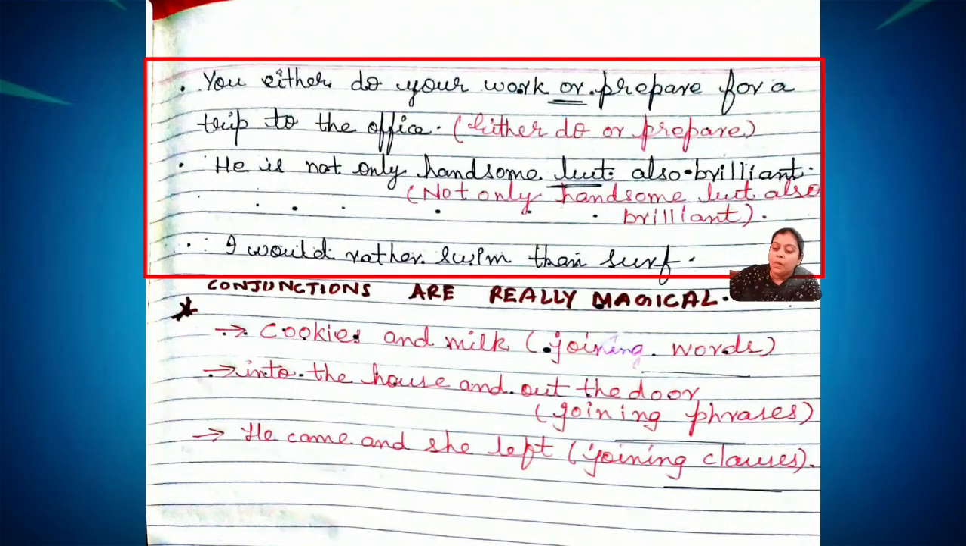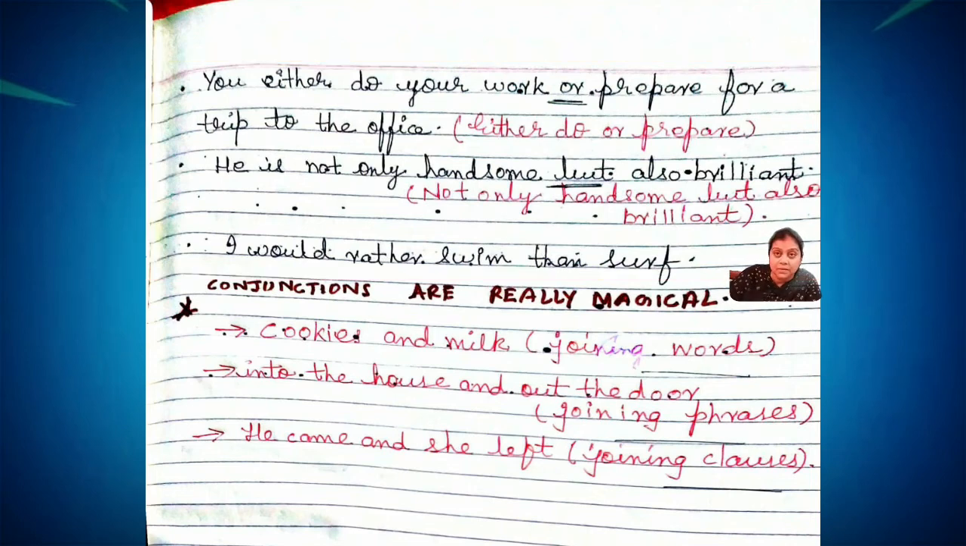Example, you either do your work or prepare for a trip to the office. दो options हम दे रहे हैं. You either do your work, या तो तुम अपना काम करो और नहीं तो prepare for a trip to the office. So यहाँ पे you can see what is a conjunction here, either or. Next one, he is not only handsome but also brilliant. So what is the conjunction here? But.